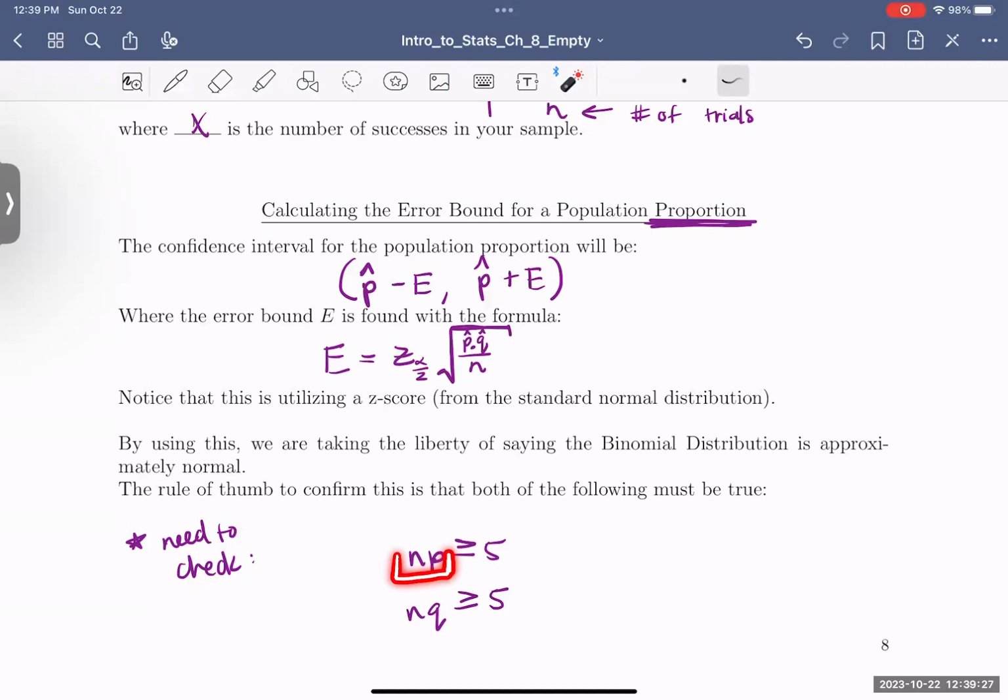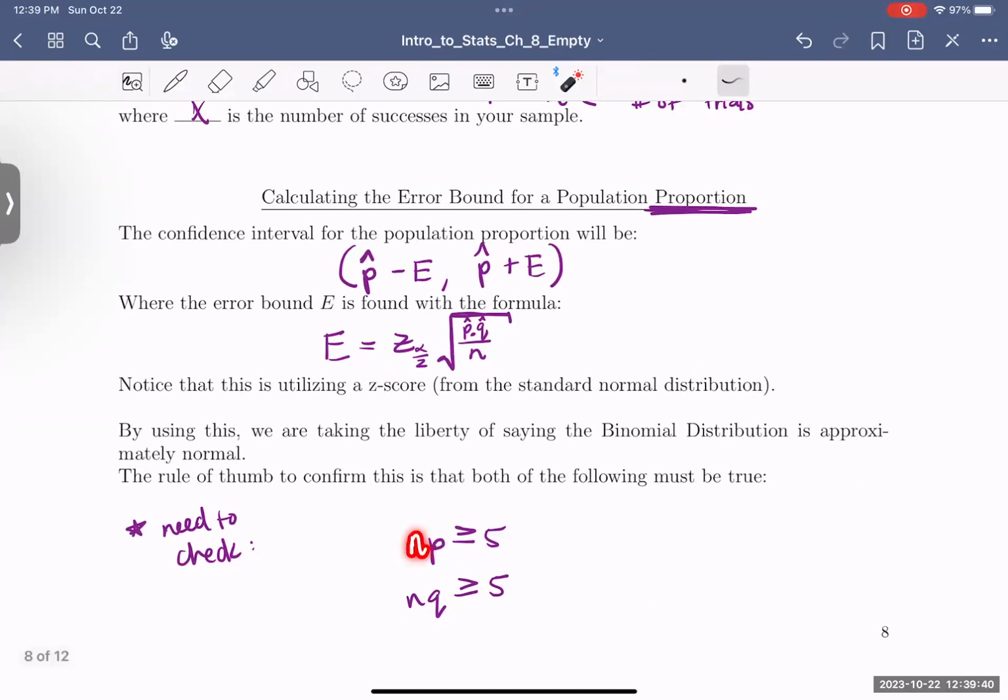Here we're confirming that p and q aren't ridiculous, with the estimation for p being way too big or way too small, as well as n being big enough to balance out those two pieces. This is something we need to check before we assume the normal distribution and follow the formulas above. Make sure to tuck that in your brain, and I'll try to confirm these as we go through our examples to make sure we are good to go in using these formulas.